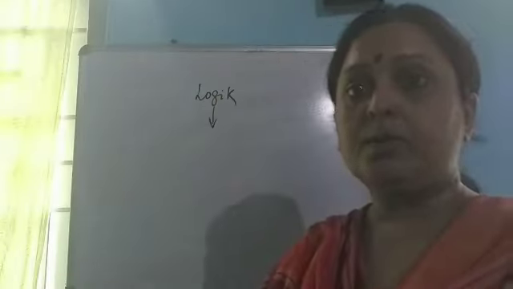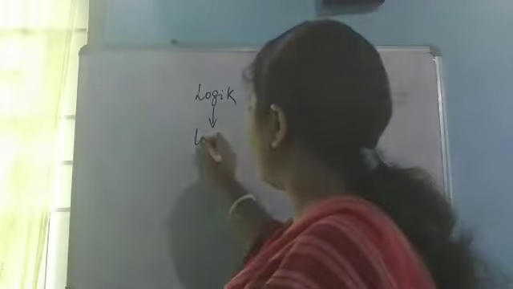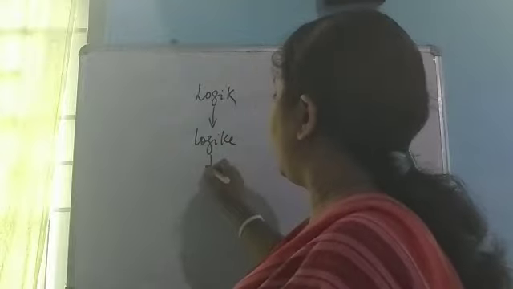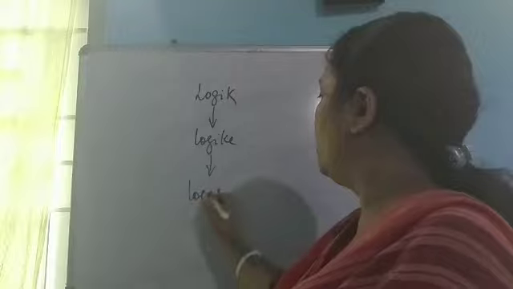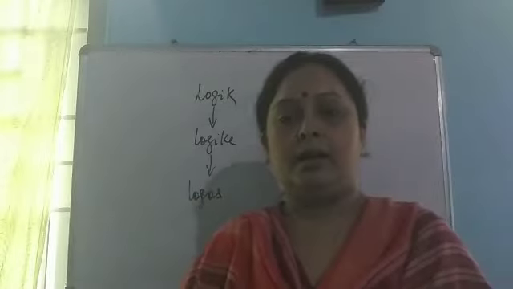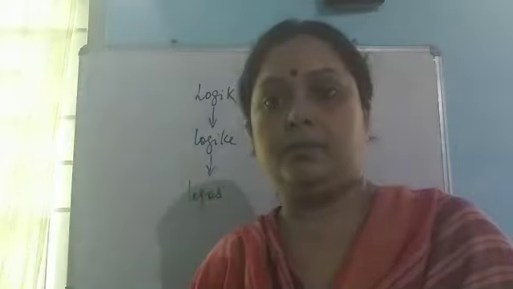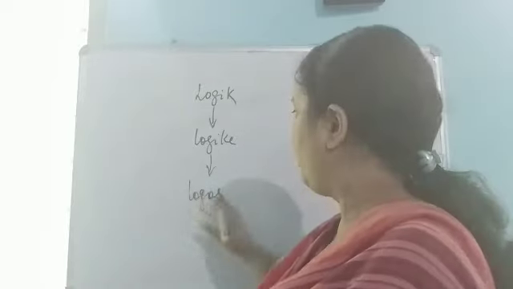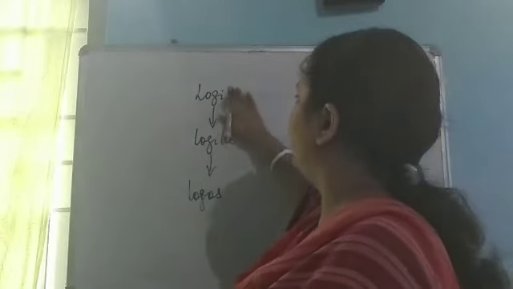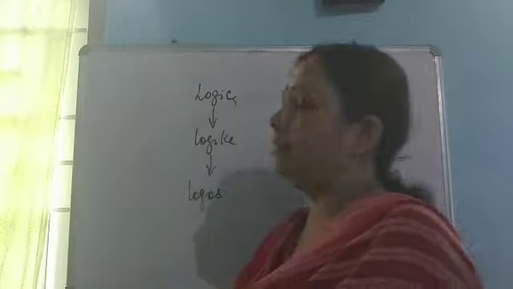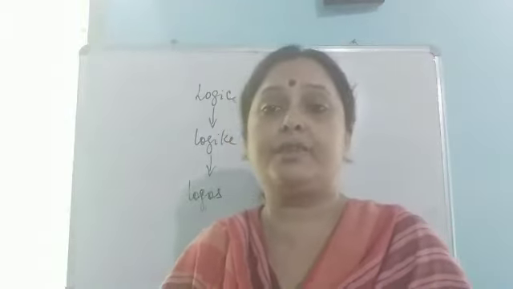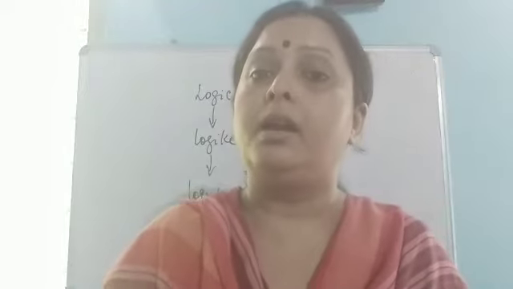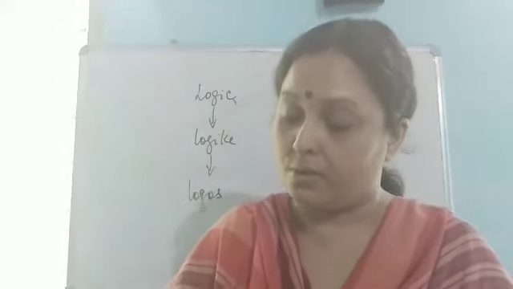What is the Greek word? The Greek word is logike, and logike has come from one more Greek word called logos. Now what does it mean? From logos to logike to logic, what is the meaning of the word? This is a very new term for you.